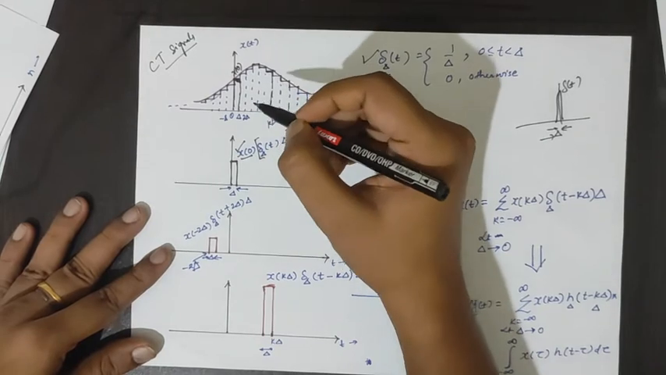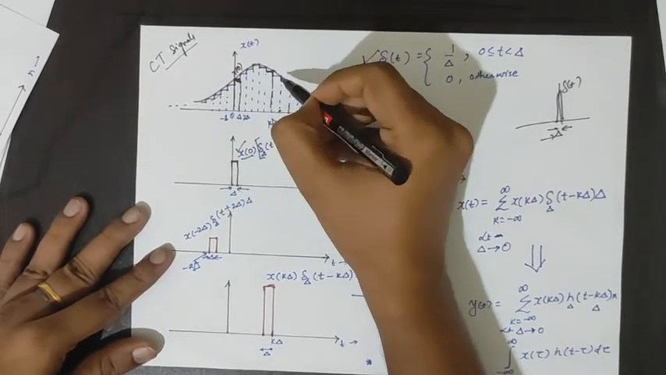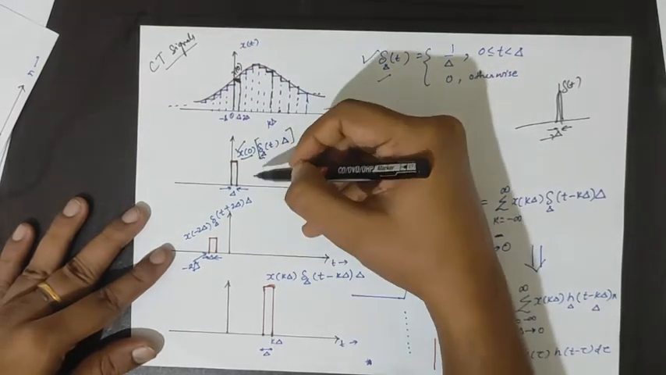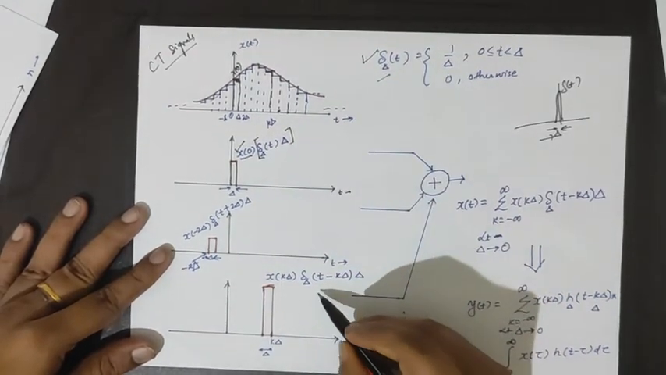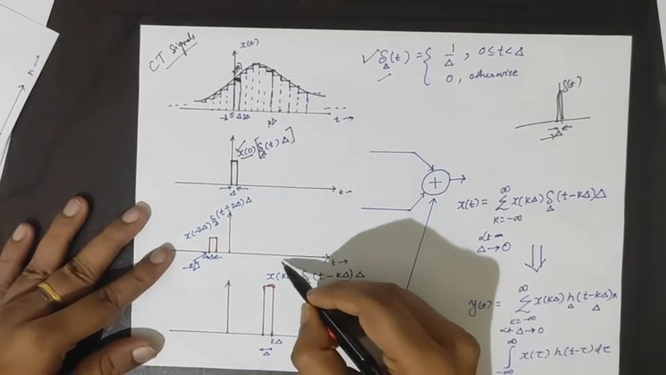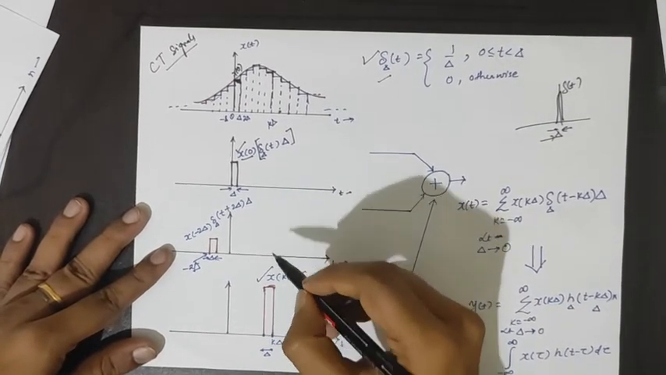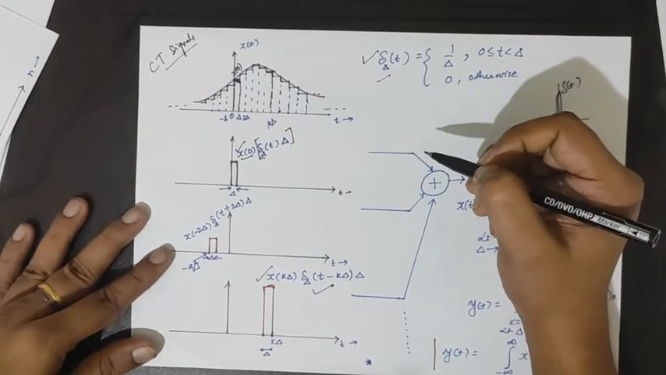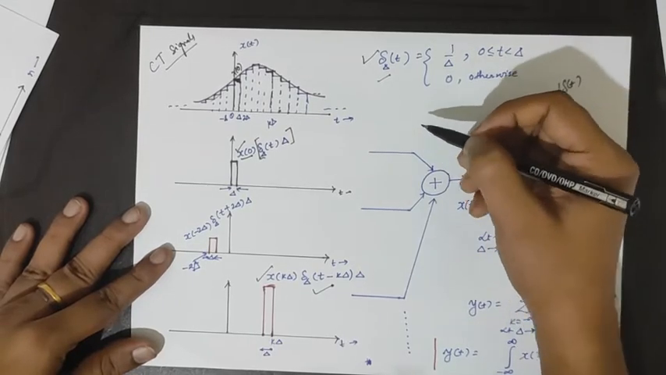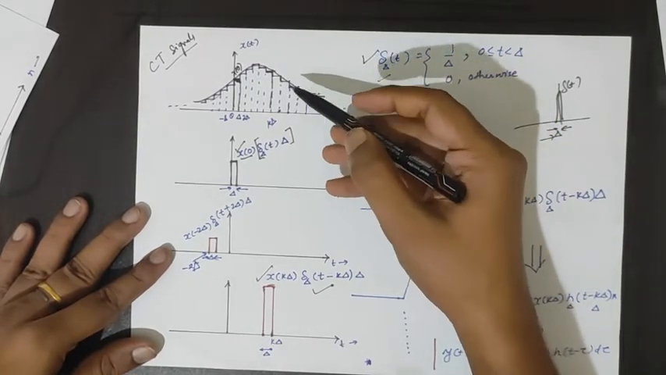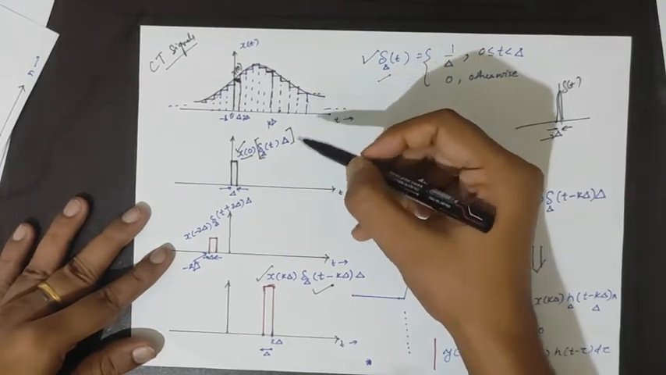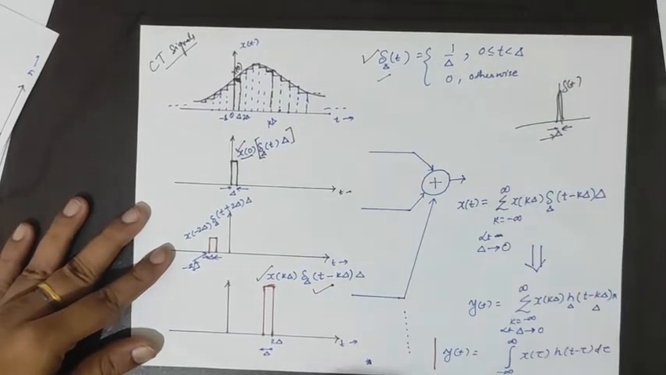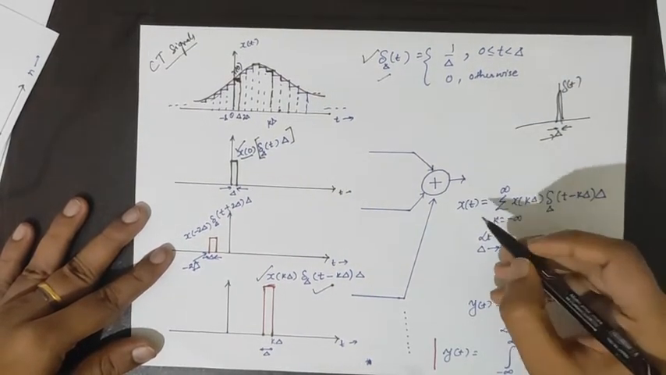Similarly, our motive is to resolve this continuous time signal into the sum of weighted shifted impulses, and this is called x(kΔ). Similarly, x(0), x(-2Δ) is the weight of the impulse. So what we are doing is resolving x(t) into a sum of weighted impulses and then adding those impulses to obtain x(t).